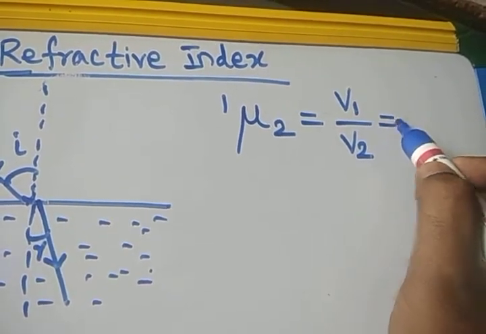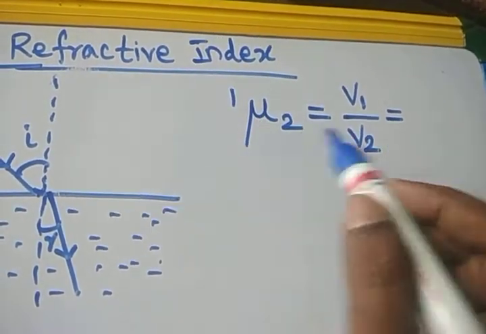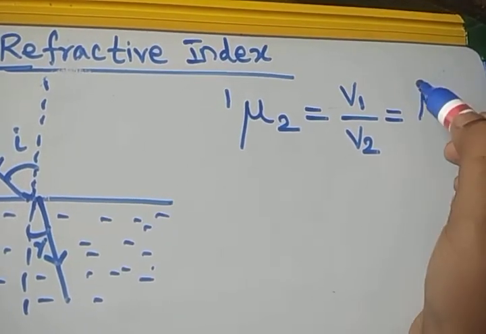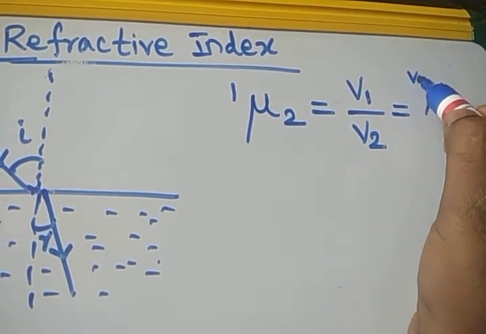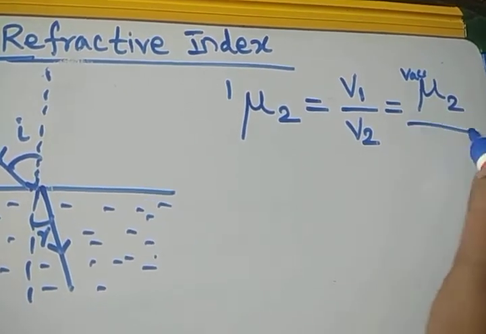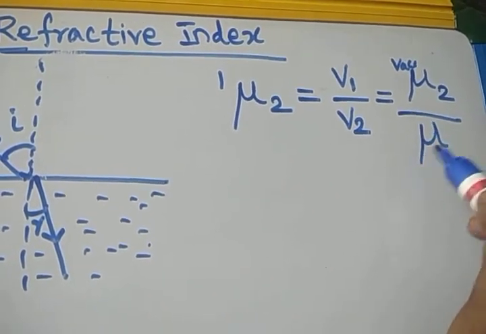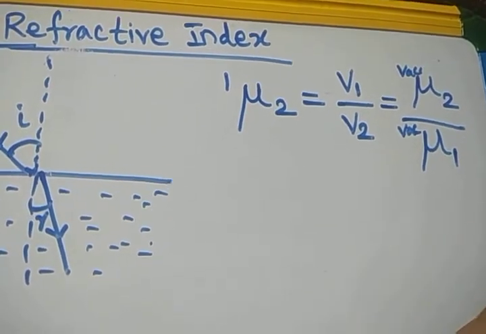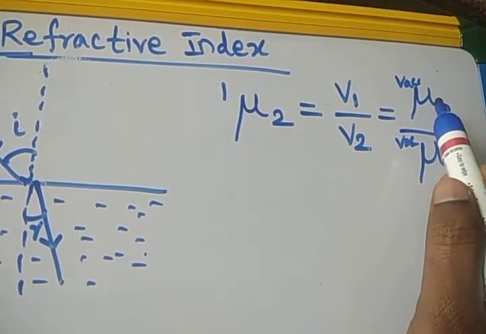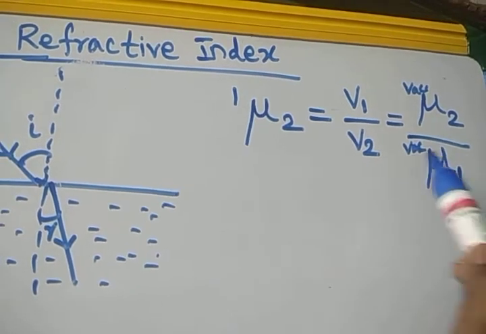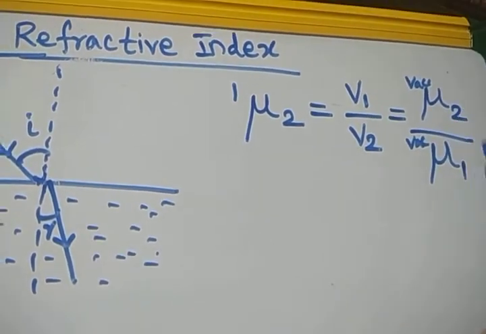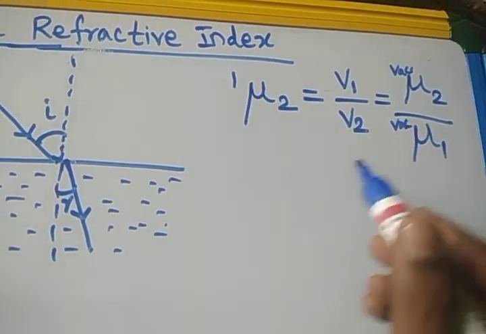But if you want to represent this in terms of absolute refractive index, it is the absolute refractive index of the second medium, with respect to vacuum, divided by the absolute refractive index of the first medium. With respect to vacuum means it is the absolute refractive index. So it is mu2 by mu1. Don't confuse that. This is with respect to velocity, meaning v1 by v2. This is v2 by v1. So I will show that.